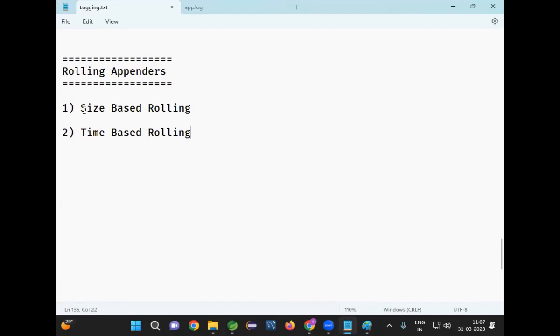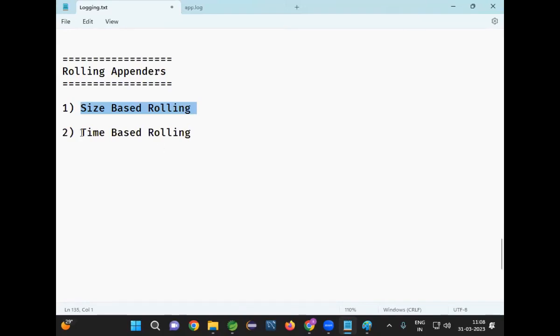Size-based rolling means I will tell my application, if a log file size reaches 1 GB, then create a new log file. Don't use the old log file. Are you guys getting my point? After 1 GB of data is stored in the log file, don't use that. Create another log file. In the second file also, 1 GB of data is stored. Then go for the third log file. The third log file also reached 1 GB. Go to the fourth log file. That is called size-based rolling. Based on the given size, if the file reaches the given size, then a new log file will be created. So that is one approach people will use in the project.